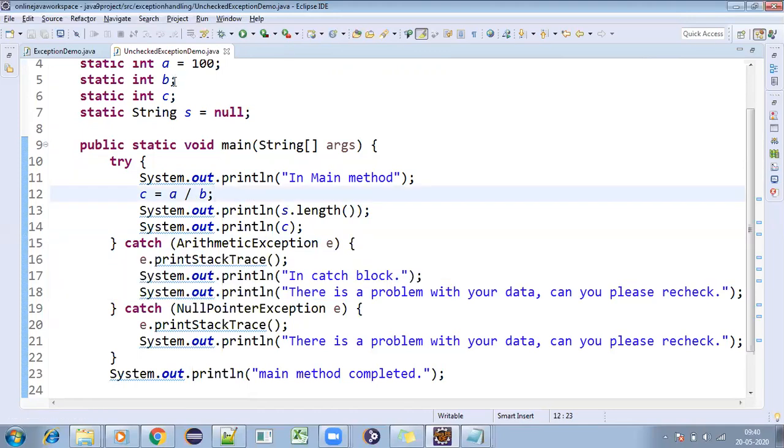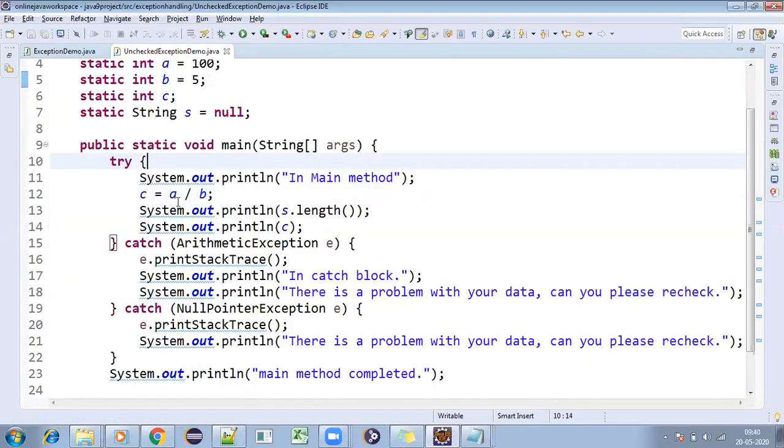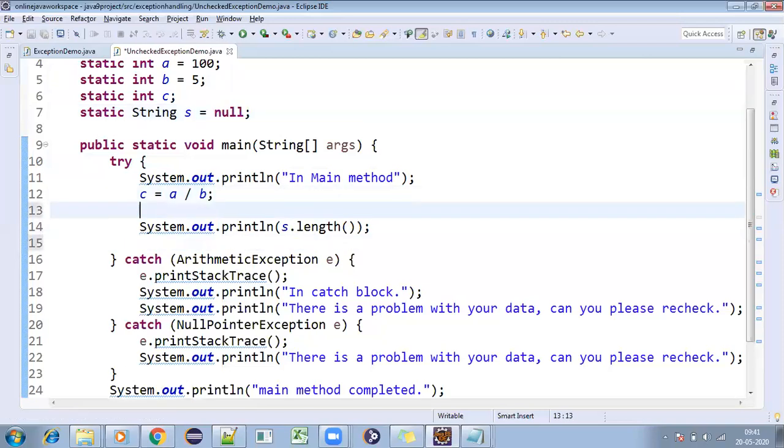Are you getting it? So if you are writing multiple things in a try block, it will execute only one problem. For example, b equal to 5 I'm taking. In that scenario, c equal to 100 by 5, that means 20, and 20 will be printed here. Now here you will get the null pointer exception. So this one I need to give after this.